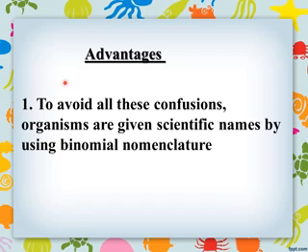Let's see the advantages of binomial nomenclature. Because of this system, we can avoid all this confusion. Confusions such as common names differing in different languages, or different organisms being called by the same name, are solved by using binomial nomenclature. Organisms are given scientific names by using binomial nomenclature.